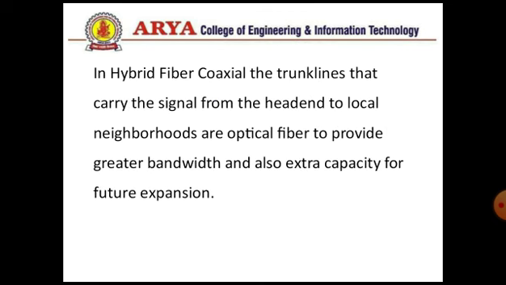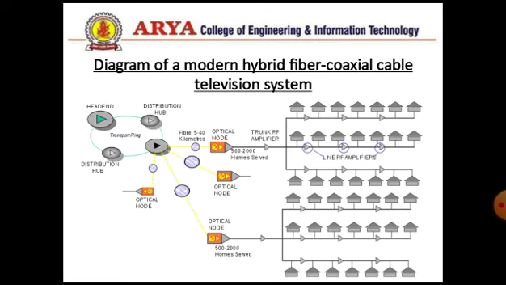In hybrid fiber coaxial, or HFC, the trunk lines that carry the signal from the head end to local neighborhoods are optical fiber, to provide greater bandwidth and also extra capacity for future expansion. You can see this in the diagram of a modern hybrid fiber coaxial cable television system.